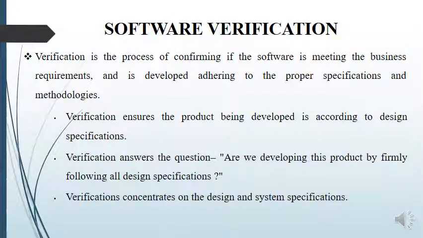Next, software verification. Software verification means: does the product meet its specification? So, verification is the process of confirming if the software is meeting the business requirements and is developed adhering to proper specification and methodology. Verification ensures the product being developed is according to the design specification. So, verification is mainly concentrated on the design and the system specification. Verification answers the question: are we developing this product by firmly following all the design specifications?